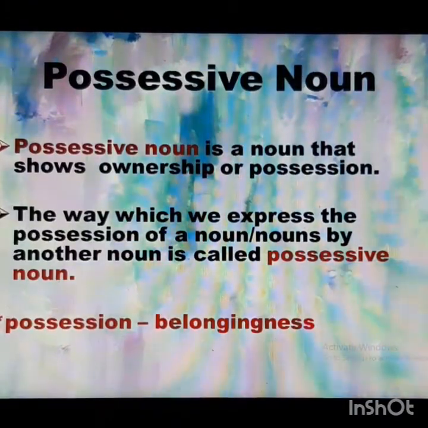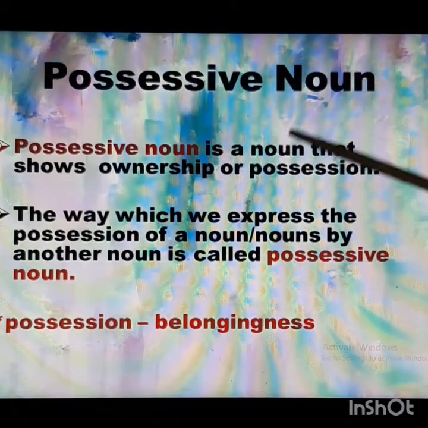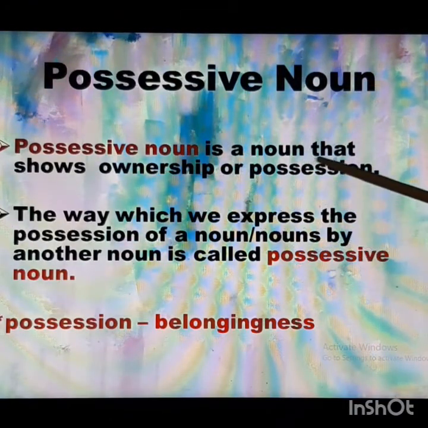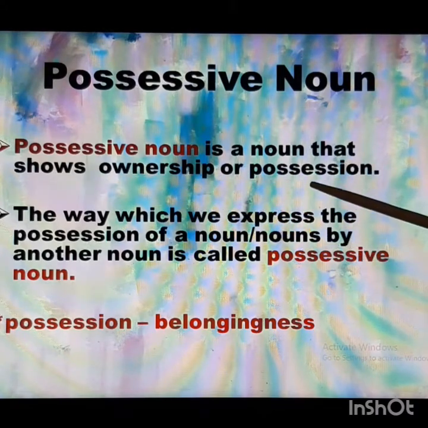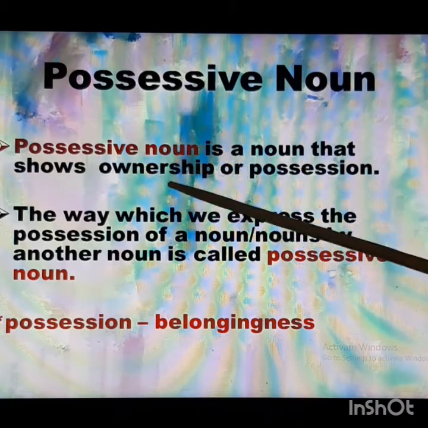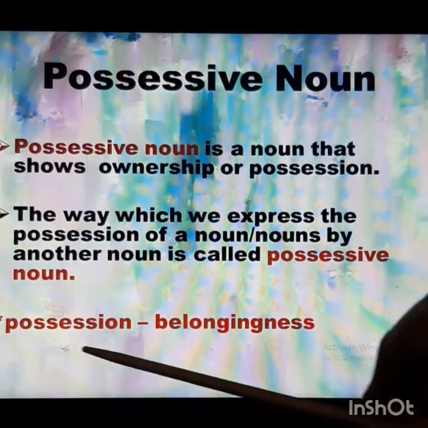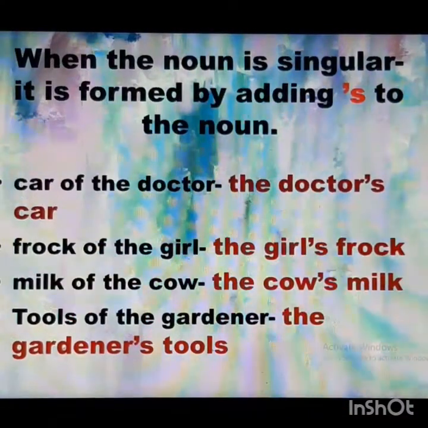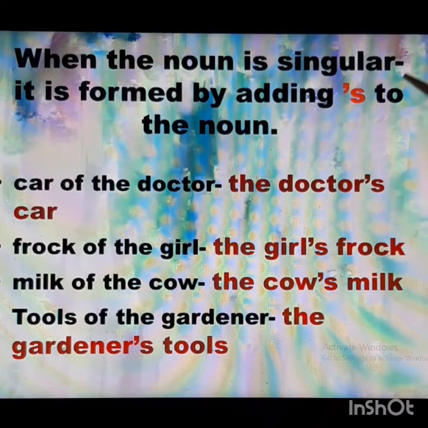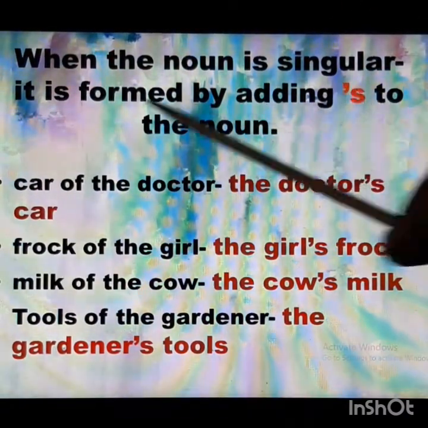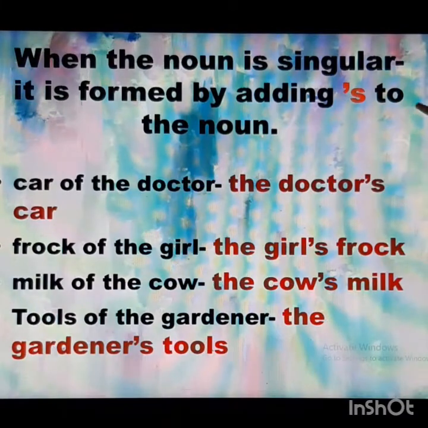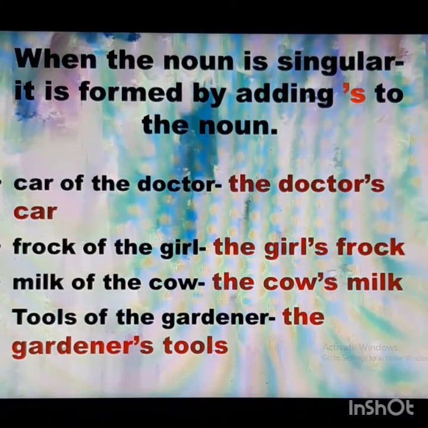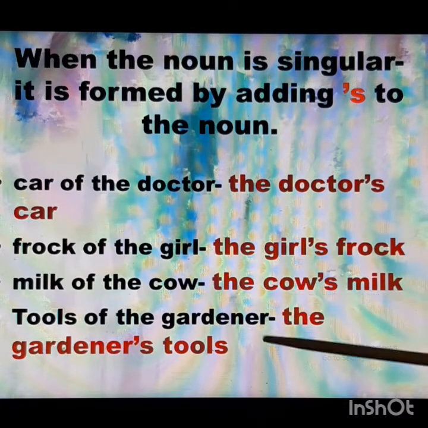So yesterday we were learning about possessive nouns. A possessive noun is a noun that shows ownership, what thing is owned by whom, and the word possession means belongingness. Yesterday we saw the rule related to singular nouns: when the noun is singular, it is formed by adding apostrophe s to the noun, and we saw some examples, that doctor's car, the girl's frock, the cow's milk, and the gardener's tools.